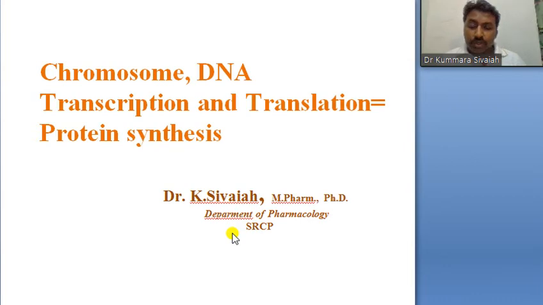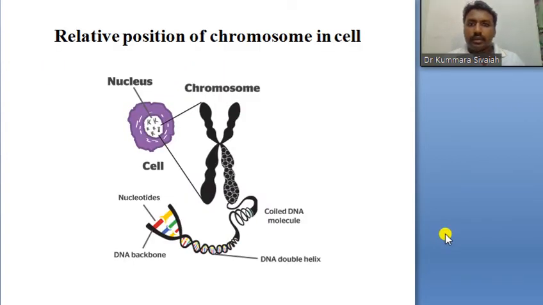So today we will discuss the last and well-known topic, that is DNA, chromosome, then protein synthesis. You know that the chromosome is present in the nucleus. When you zoom in, the nucleus has the chromosome. In that chromosome, the coiled DNA molecule is present in double helix form. The DNA contains nitrogen base pairs, phosphate and sugar molecules.